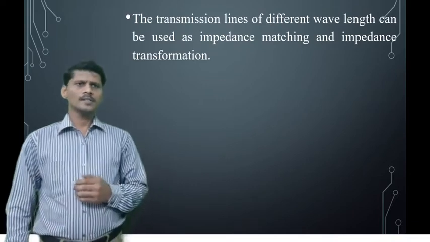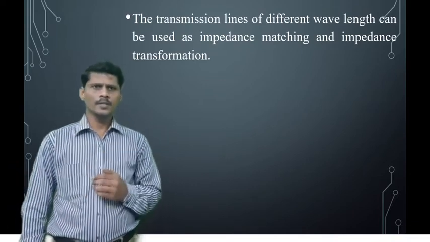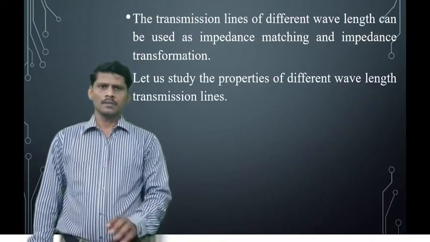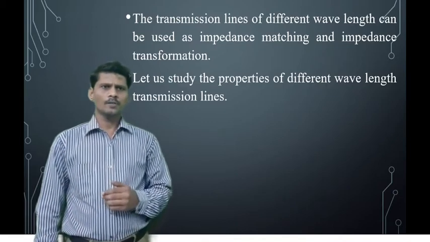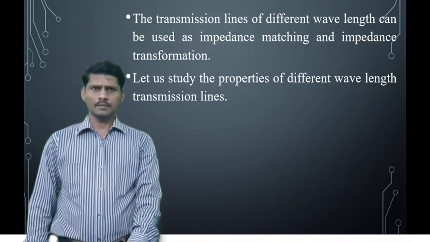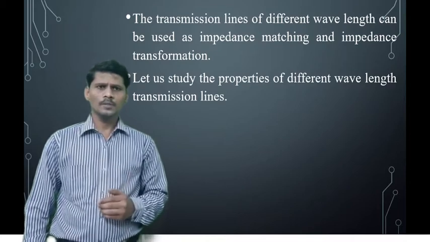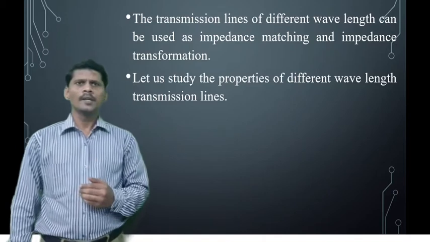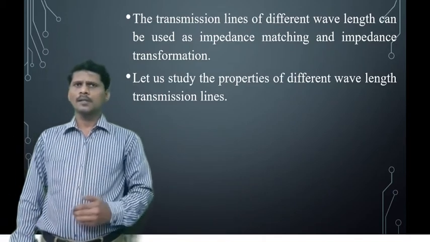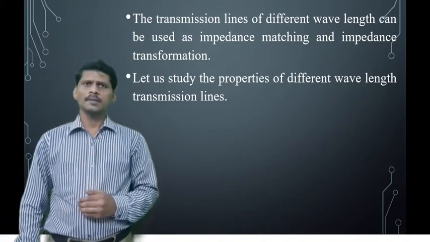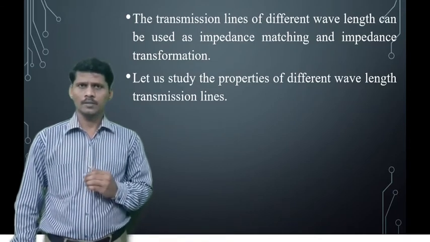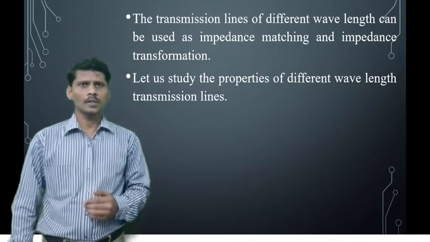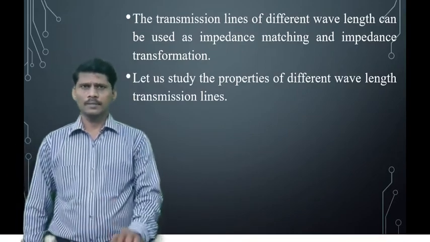Transmission lines of different wavelengths can be used for impedance matching and impedance transformation. Let us study the properties of different wavelength transmission lines: the lambda by 8 transmission line, the lambda by 4 transmission line, and the lambda by 2 transmission line.